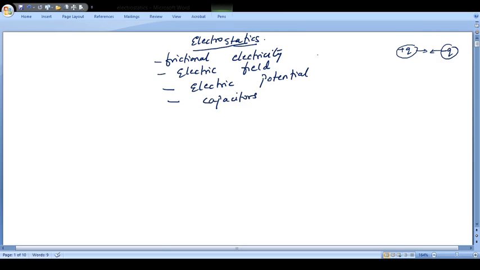So let's try to understand what is basically meant by frictional electricity. Here we will just be seeing an example. Let us suppose I have a cloth, say a silk cloth, and a rod, say a glass rod. Now the silk cloth and the glass rod are rubbed against each other. Very important, they are rubbed.